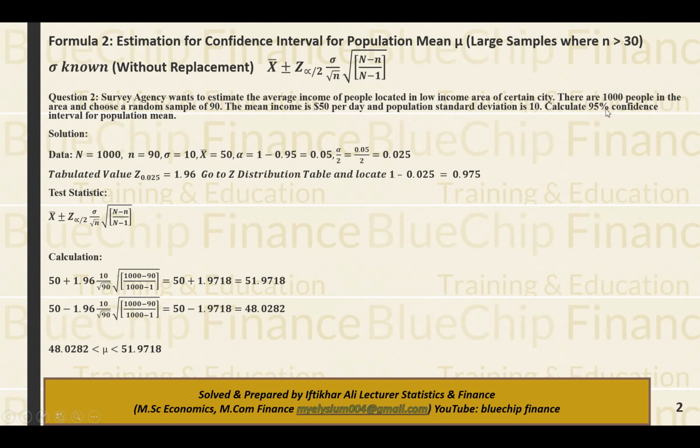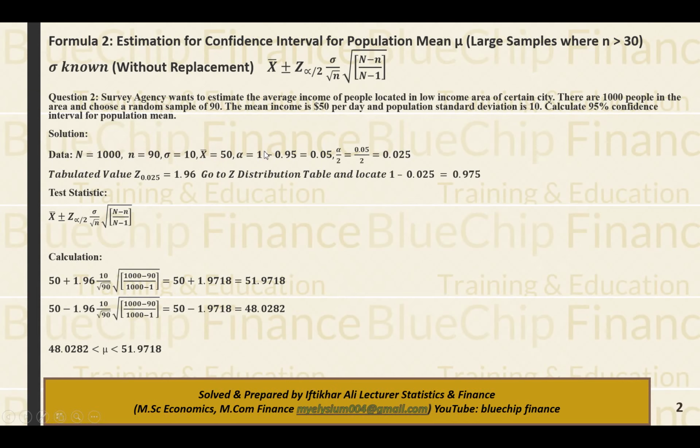Calculate the 90% confidence interval for the population mean. So here uppercase N is 1000, lowercase n or sample is 90. So this is population and this is sample. Population standard deviation is 10 and sample mean x bar is 50.